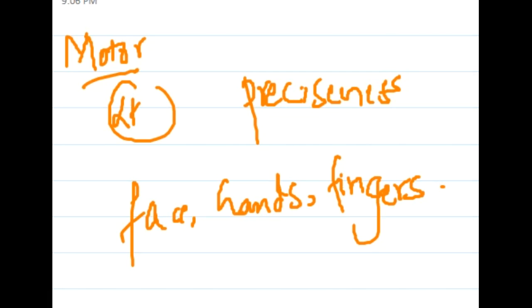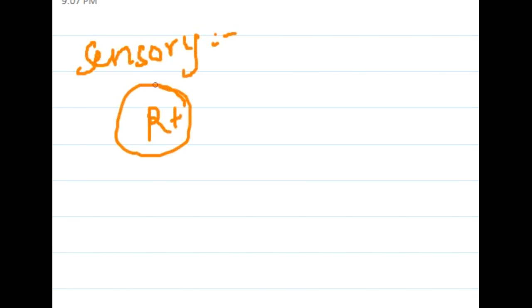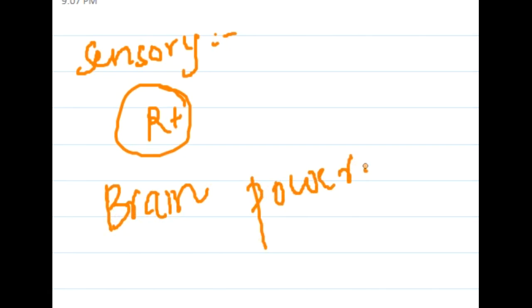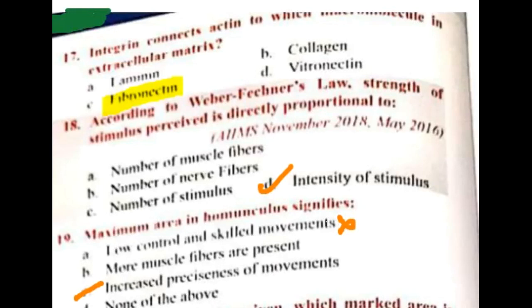Then the sensory homunculus tells us how much brain power is dedicated to sensing different parts of the body. So these are the important points about the motor and sensory homunculus.